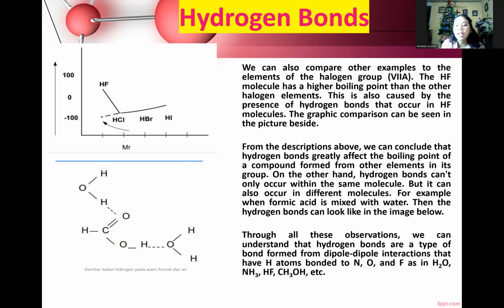its group. On the other hand, hydrogen bonds can occur within the same molecule, but they can also occur in different molecules. So through all these observations, we can understand that hydrogen bonds are a type of bond formed from dipole-dipole interactions that have H atoms bonded to N, O, and F, as in H2O and NH3, HF, CH3OH, and etc.